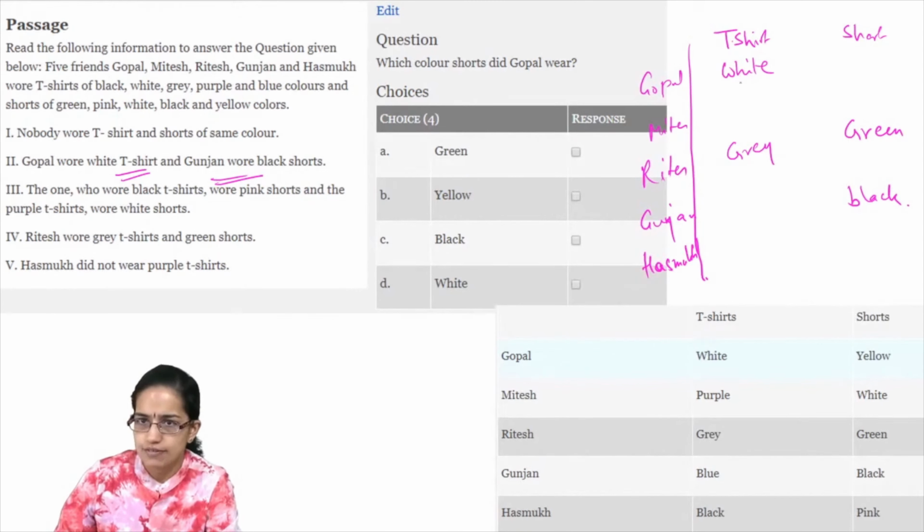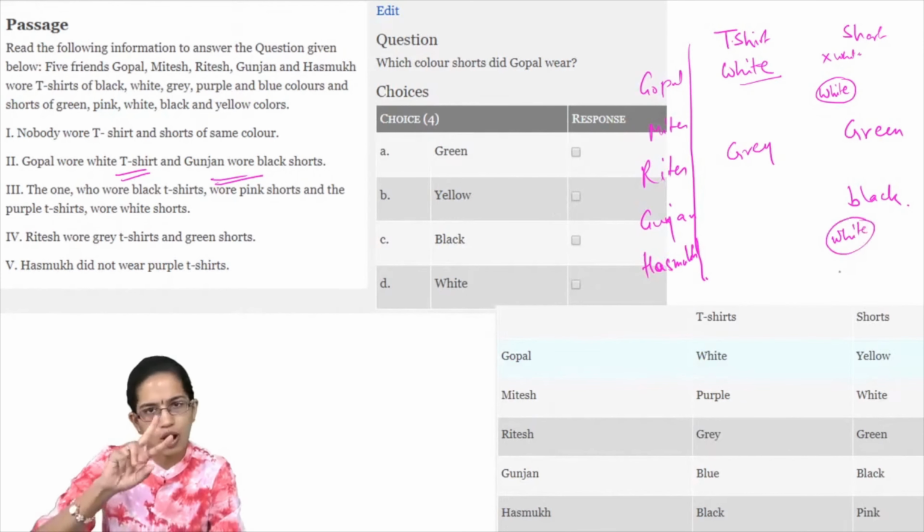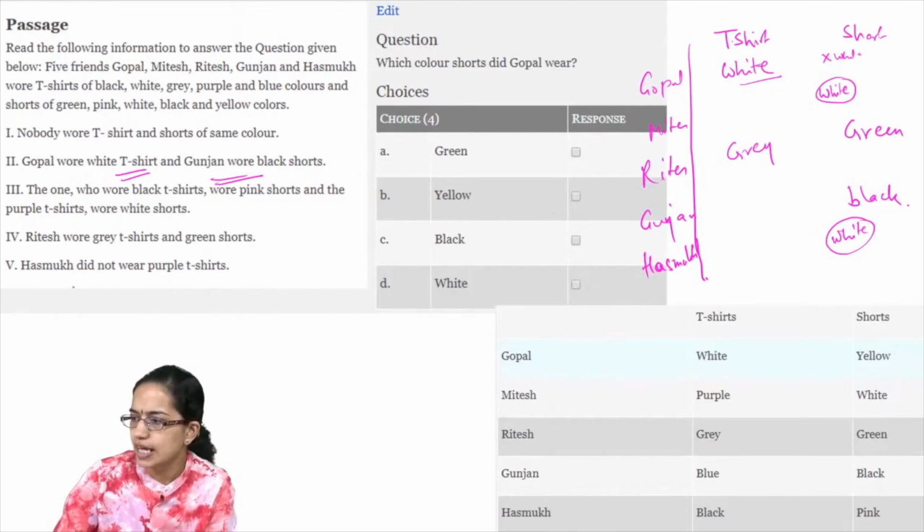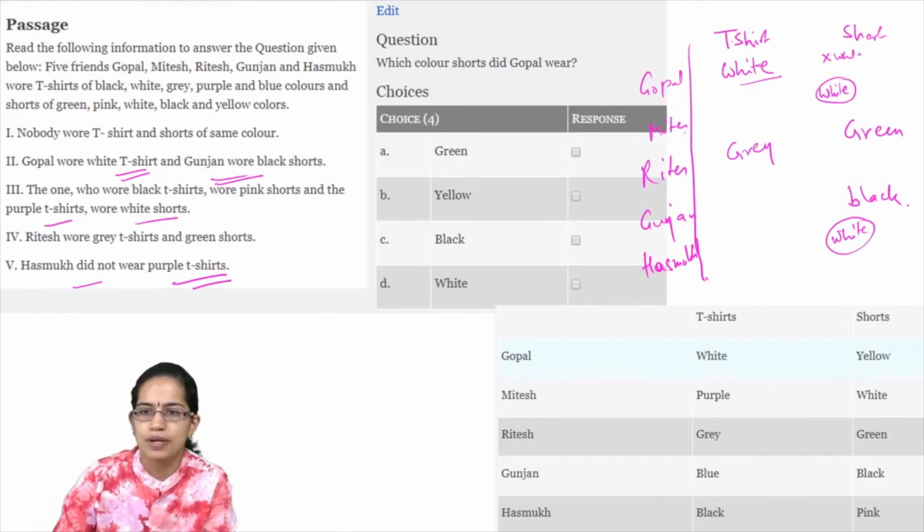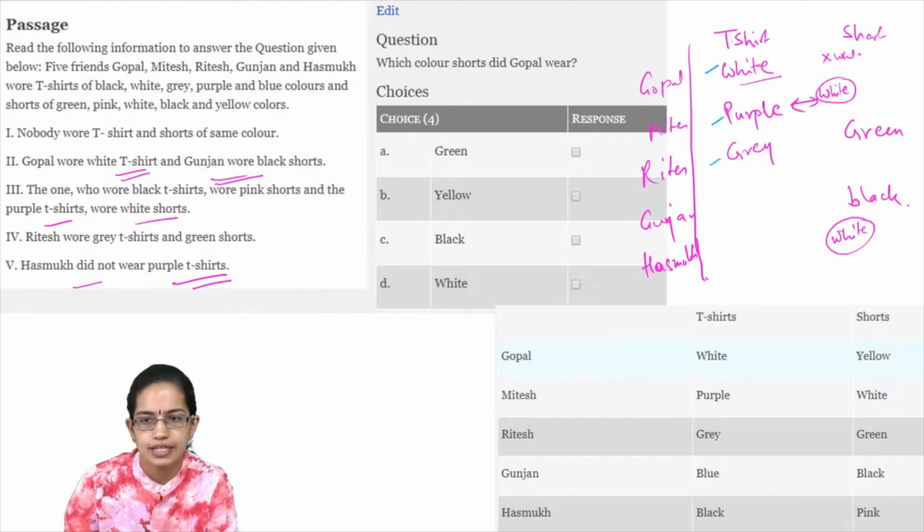Now, if this is white, this cannot be white. So what can be white? Either this can be white or this can be white. There are 2 options where white could be. Now Hasmukh did not wear purple shirts and purple goes with white. So purple would be here and purple would go with white. Since Hasmukh is not wearing purple, what color would Hasmukh wear? Hasmukh would wear another color that would be left. So white, purple and grey are gone. Now what would be the color left?